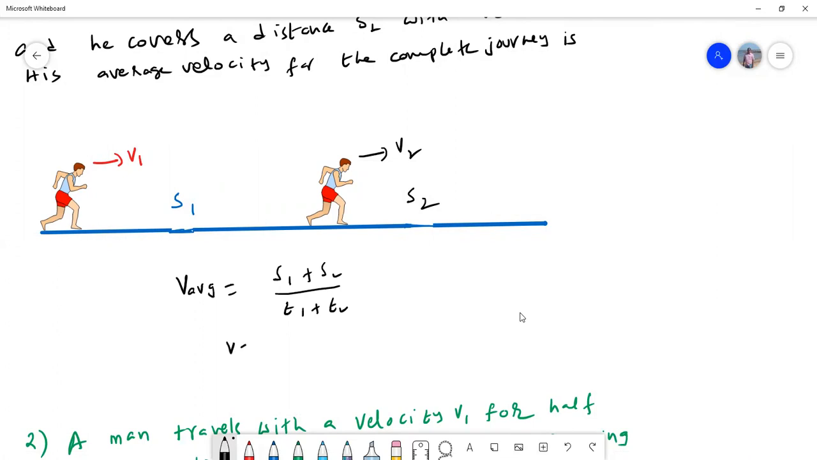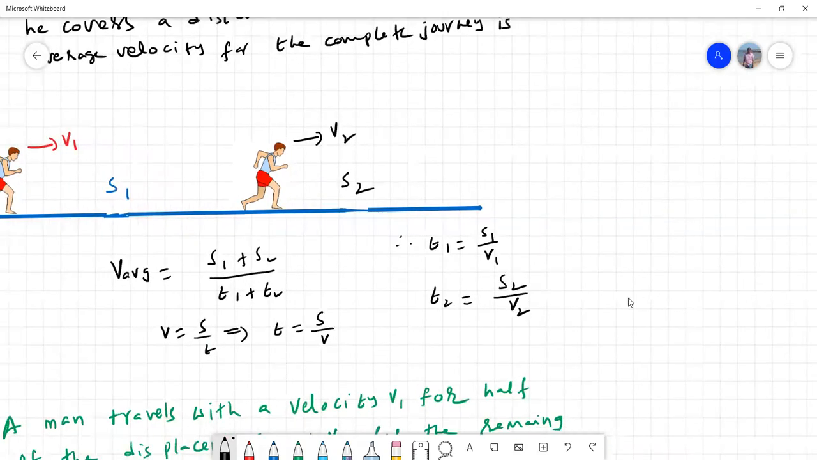We know velocity is nothing but displacement by time. That implies time is equal to displacement by velocity. Therefore, what is the time taken for the first displacement S1? So T1 becomes S1 by V1 and T2 becomes S2 by V2. Now we have the times and we know the displacements.